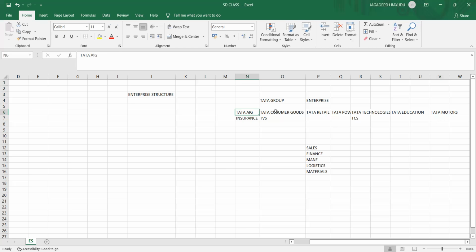All these sub companies are doing business in the market. In the similar way, we will take one example for SAP and create that enterprise. We will try to integrate different modules. Sales will be handled by your SAP SD module. Finance will be handled by your FICO module in SAP.